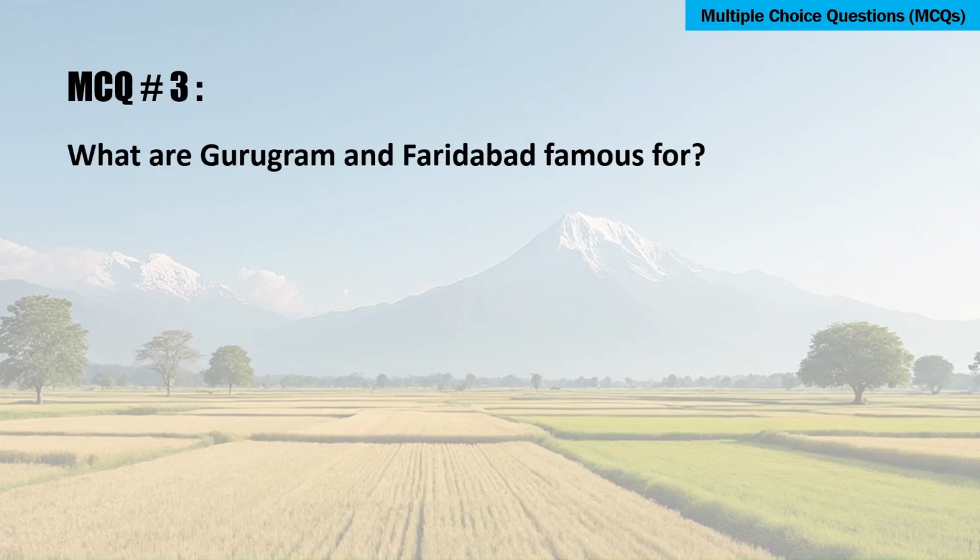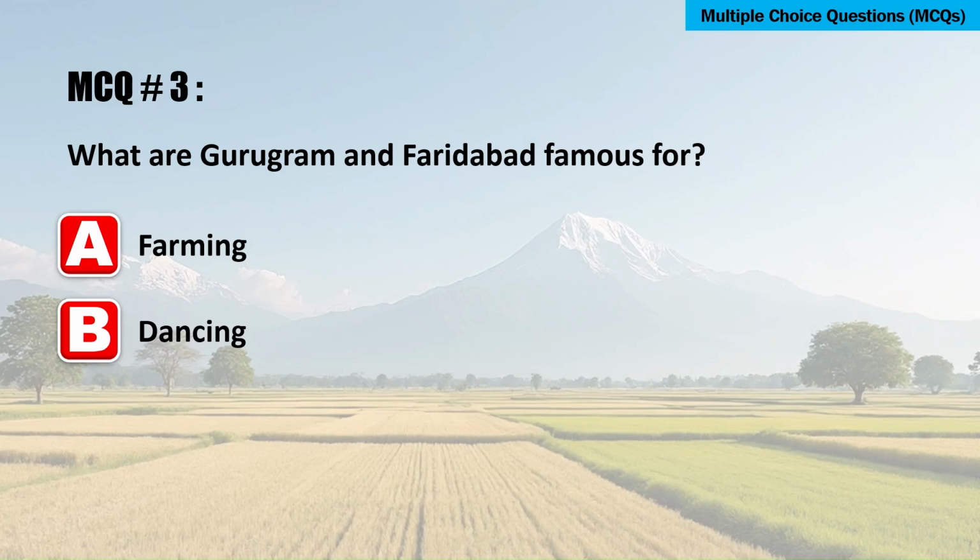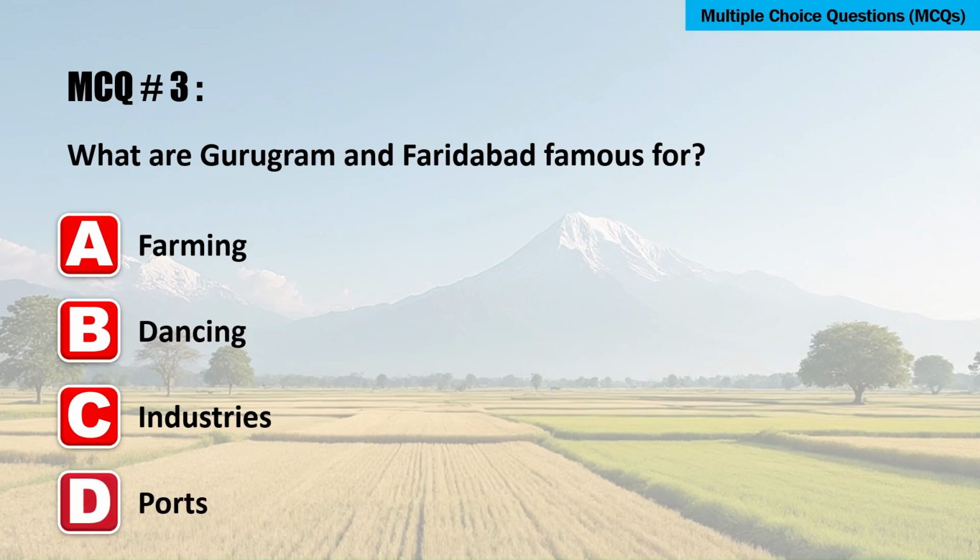What are Gurugram and Faridabad famous for? Option A. Farming. B. Dancing. Option C. Industries. Or D. Ports. The correct answer is C. Industries.